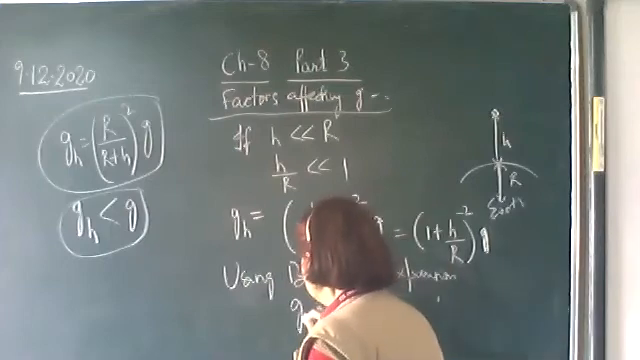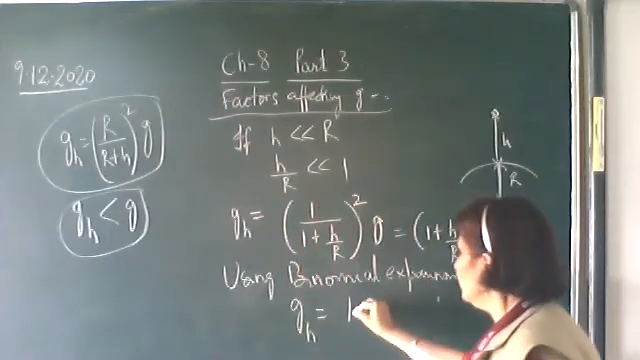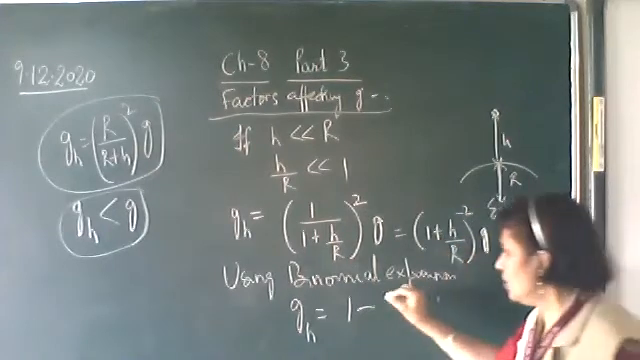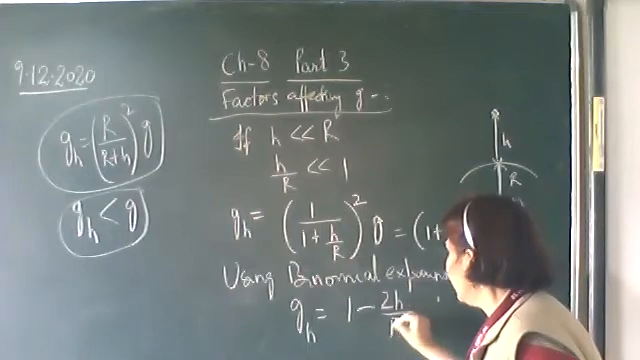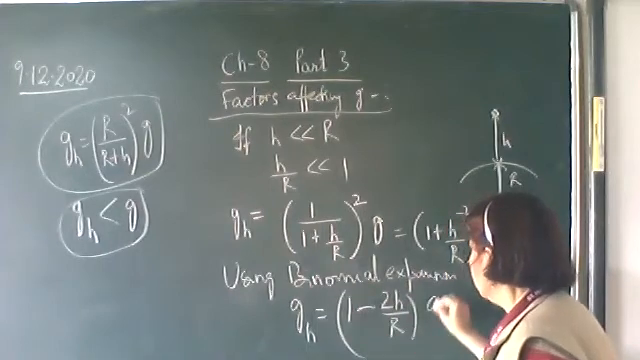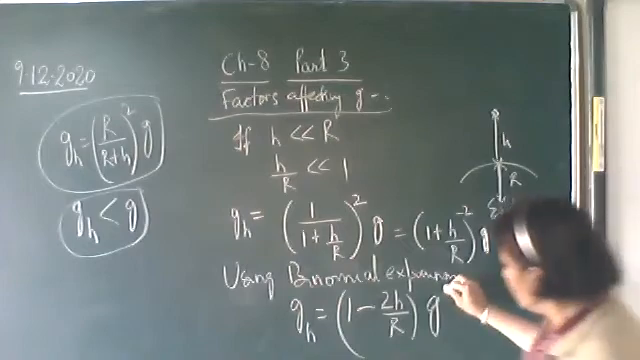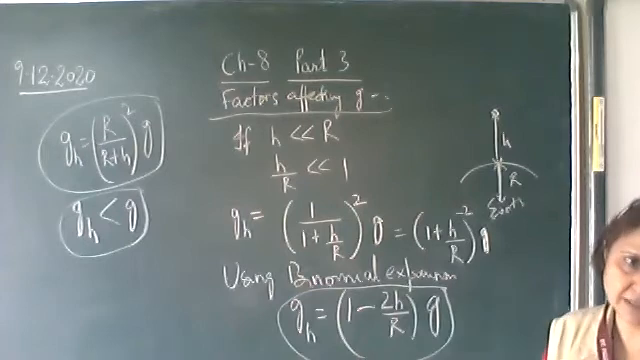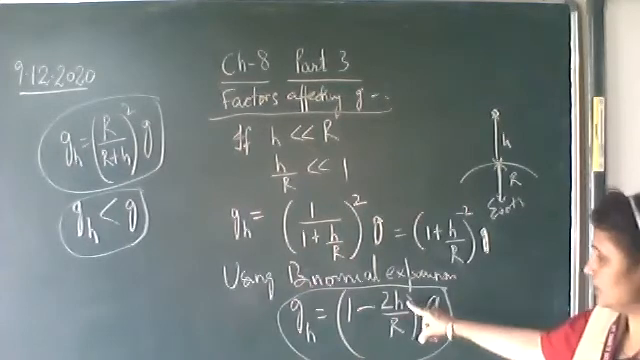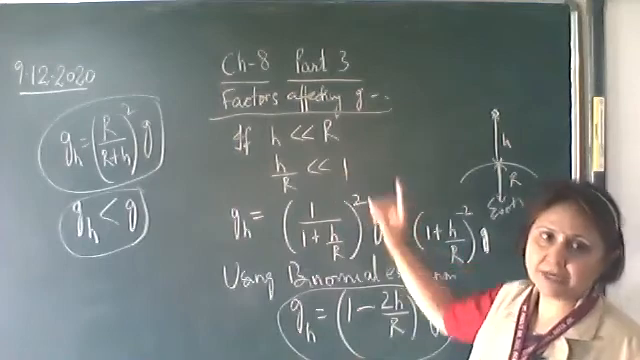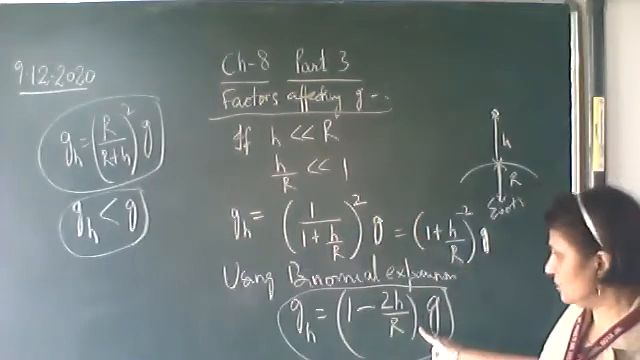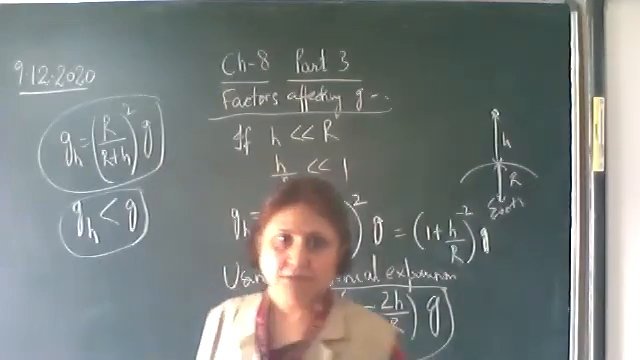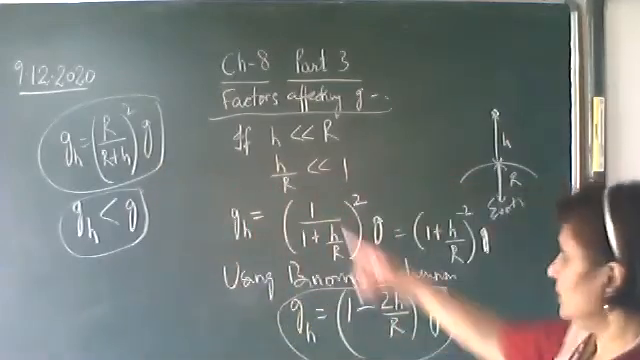What will you write? gh is equal to g into 1 minus 2h upon r. This minus 2 will be multiplied over here. This is the binomial expansion. So this formula can be used when h is much less than r. Only in the case when h is much less than r or h by r is much less than 1 can you use this formula, otherwise you have to use the other formula.